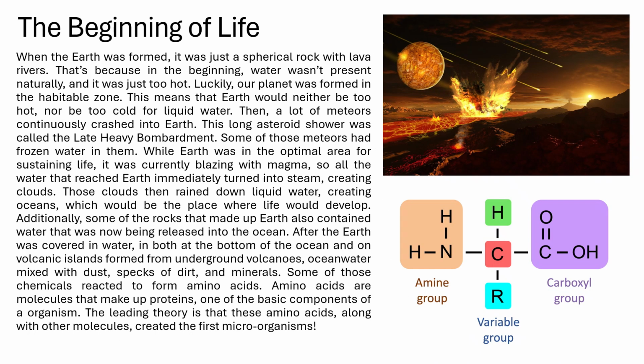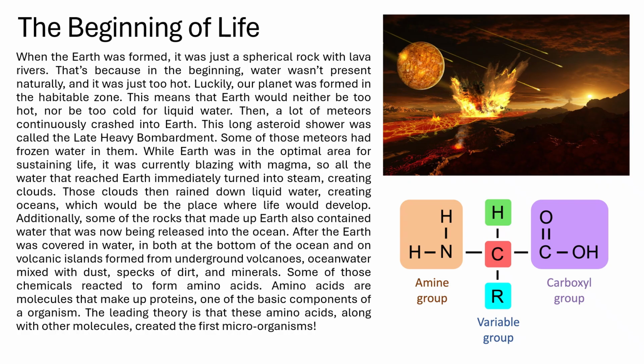The beginning of life. When the Earth was formed, it was just a spherical rock with lava rivers. That's because in the beginning, water wasn't present naturally and it was just too hot. Luckily, our planet was formed in the habitable zone. This means that Earth would neither be too hot nor too cold for liquid water. Then, a lot of meteors continuously crashed into Earth. This long asteroid shower was called the Late Heavy Bombardment.